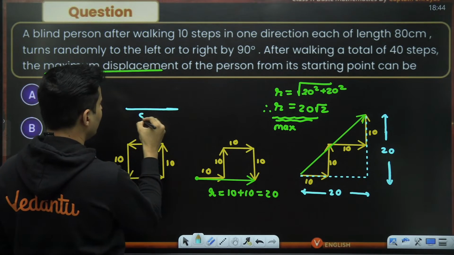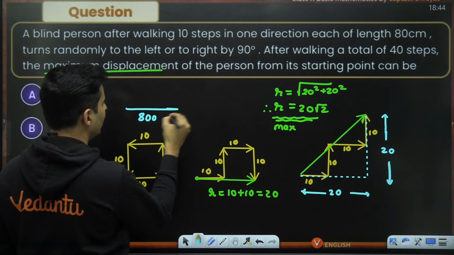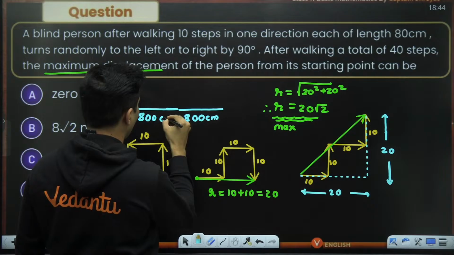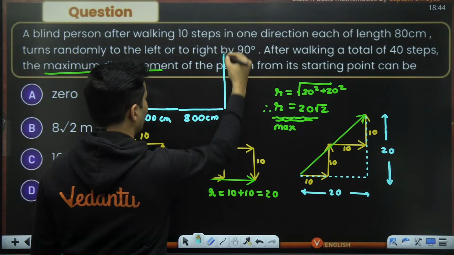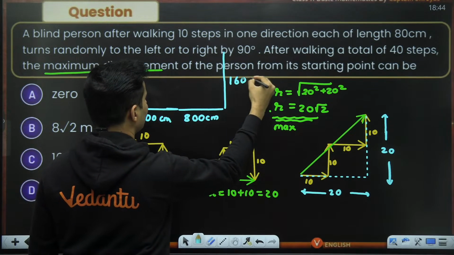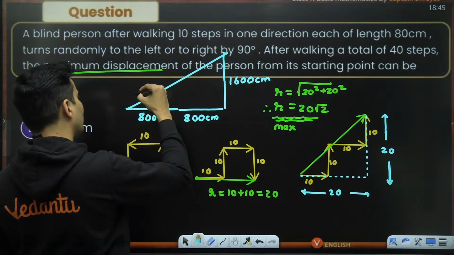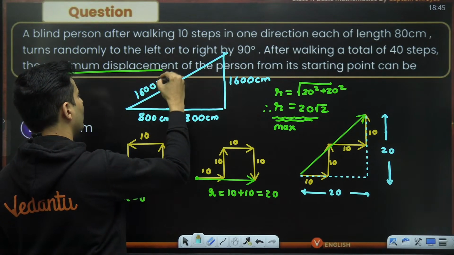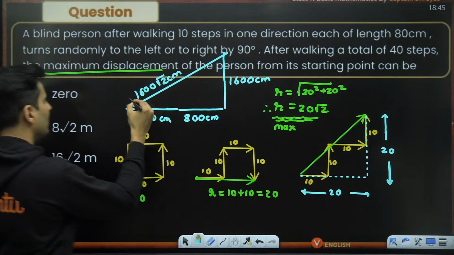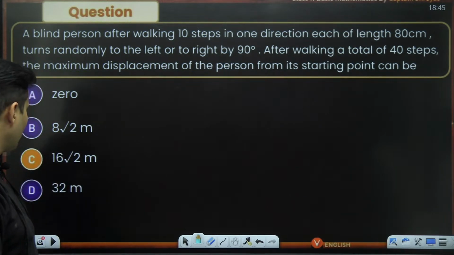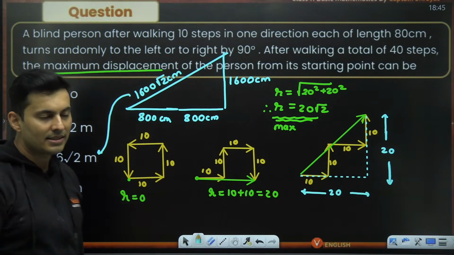The total length will be 800 centimeters plus 800 centimeters over here, and same thing over here also, which will make it 1600 centimeters, which will make it nothing but 1600 root 2 centimeters, which after division by 100 will give me 16 root 2 meters. Yeah, this is perfect. So that is the answer.